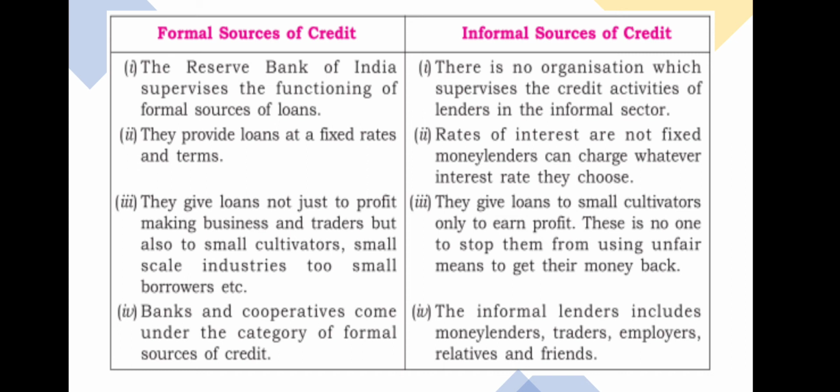Coming to the informal sources, there is no organization which supervises the credit activities of lenders in the informal sector. Rates of interest are not fixed, and moneylenders can charge whatever interest rate they choose. They give loans to small cultivators only to earn profit. As we saw in the Rama and Shamal cases in the previous video, there is no one to stop them from using unfair means to get their money back. The informal lenders include moneylenders, traders, employers, relatives, and friends.